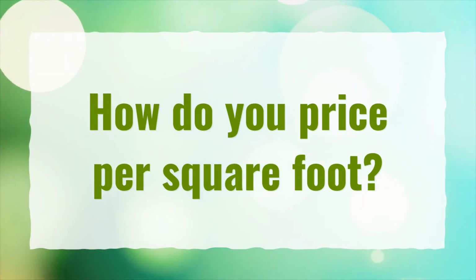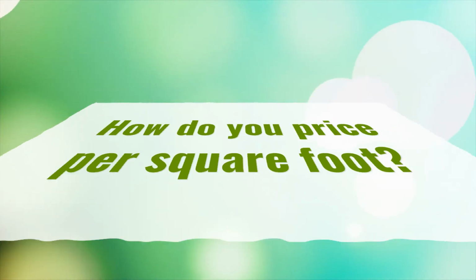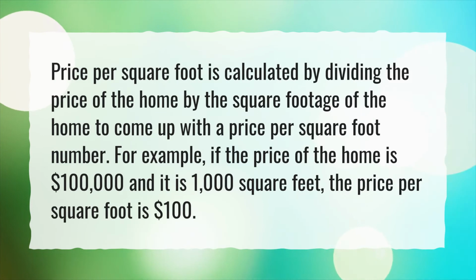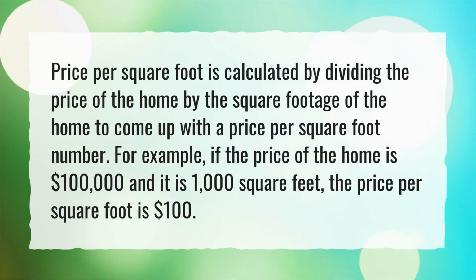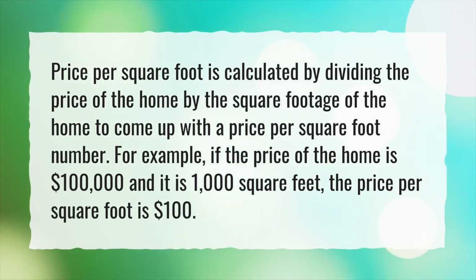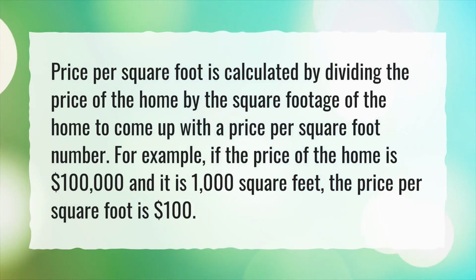How do you price per square foot? Price per square foot is calculated by dividing the price of the home by the square footage of the home to come up with a price per square foot number. For example, if the price of the home is $100,000 and it is 1,000 square feet, the price per square foot is $100.